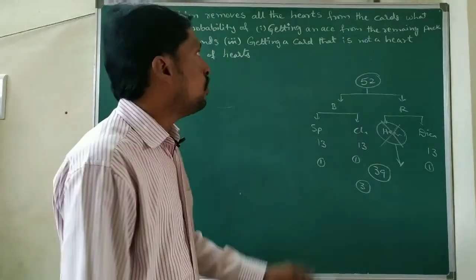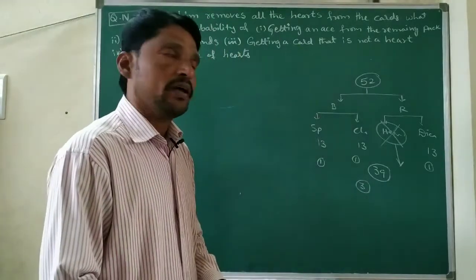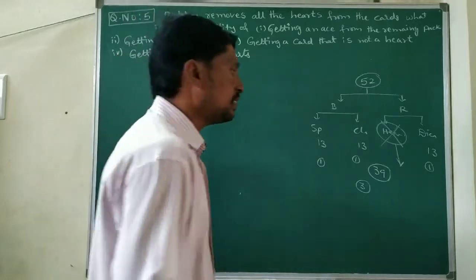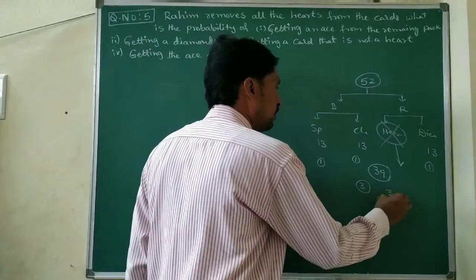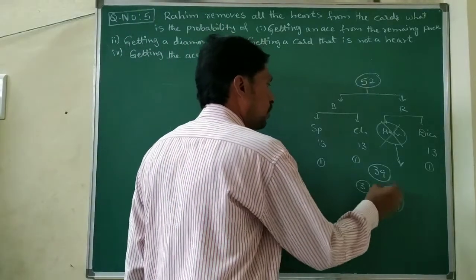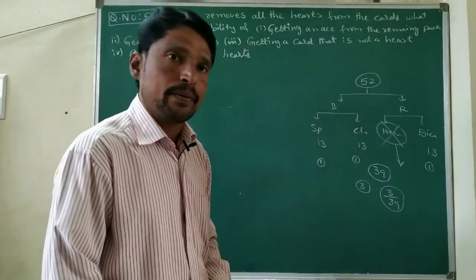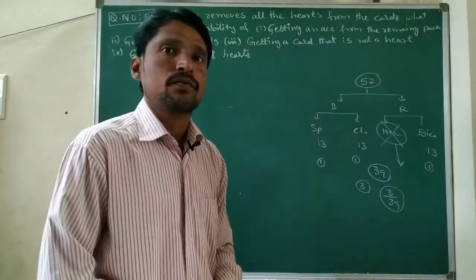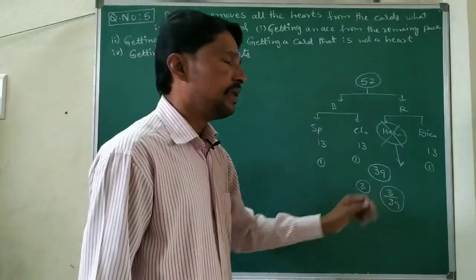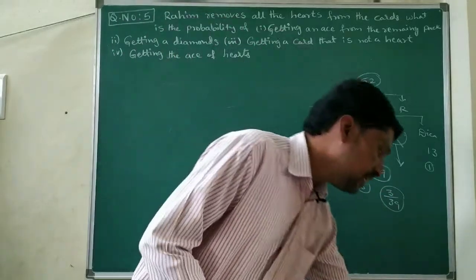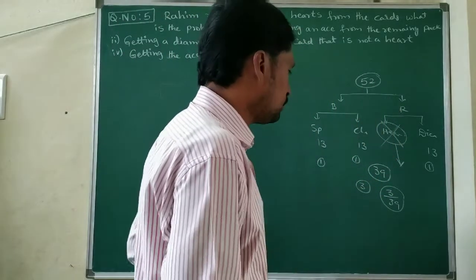So what is the probability of getting an ace from the remaining cards? The number of favorable outcomes for an ace divided by the total number of cards, that is 3 by 39. In the same way, we will discuss each and every one now.